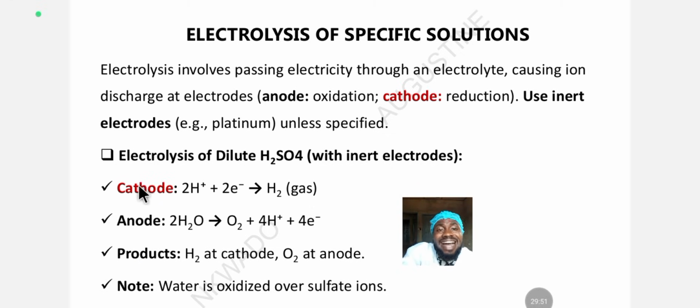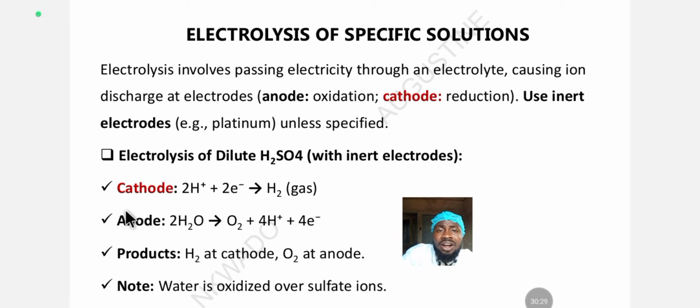Now the cathode, which is the negatively charged electrode, what happens there? Reduction happens there. And what happens during reduction? Is reduction loss of electrons or gain of electrons? Reduction is electron gain. You can see that hydrogen gained 2 electrons here to form hydrogen gas. Reduction occurred here.